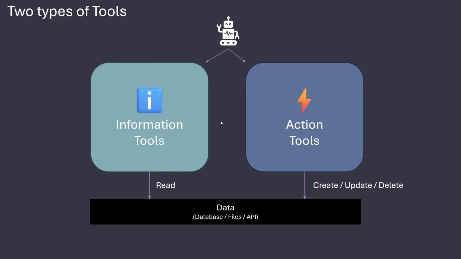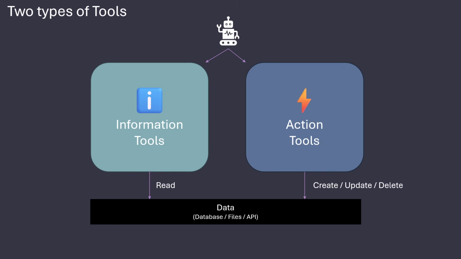So you can say there are two types of tools: information tools and action tools. So it's essentially just CRUD. Our information tools are our read tools, while our action tools are create, update, and delete. And what we update, delete, and read is all up to you.